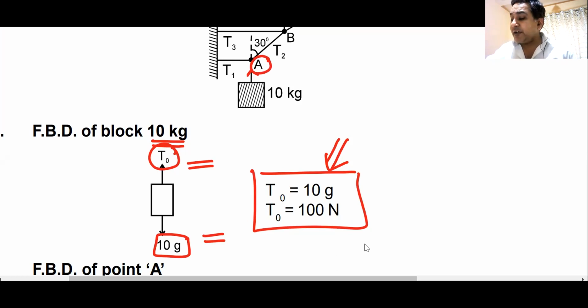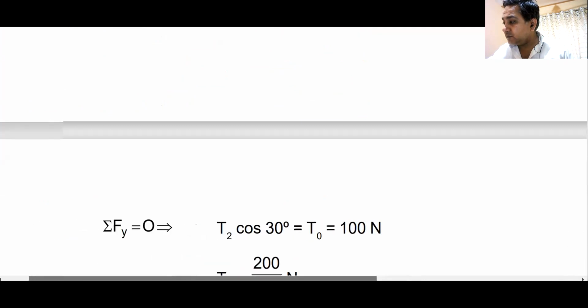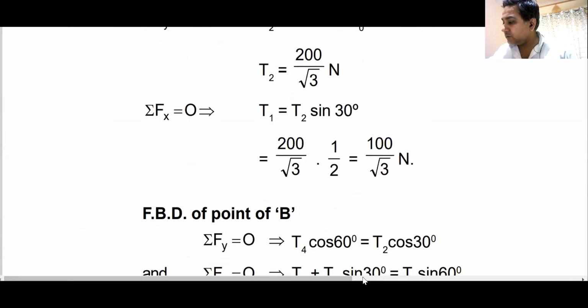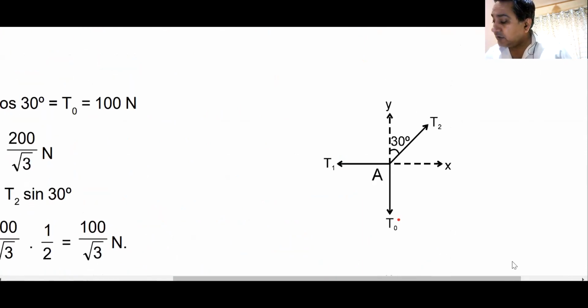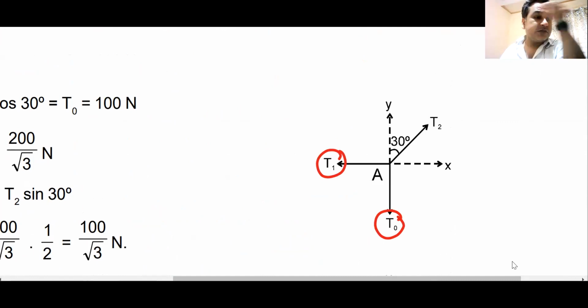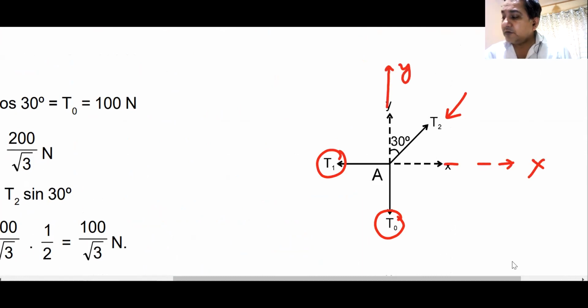Then we draw the free body diagram of A. This is T0, the tension that we have already found. This is T1, the tension in the left string, and this is T2, the tension in the right string. We have chosen our x-axis like this and our y-axis like this.